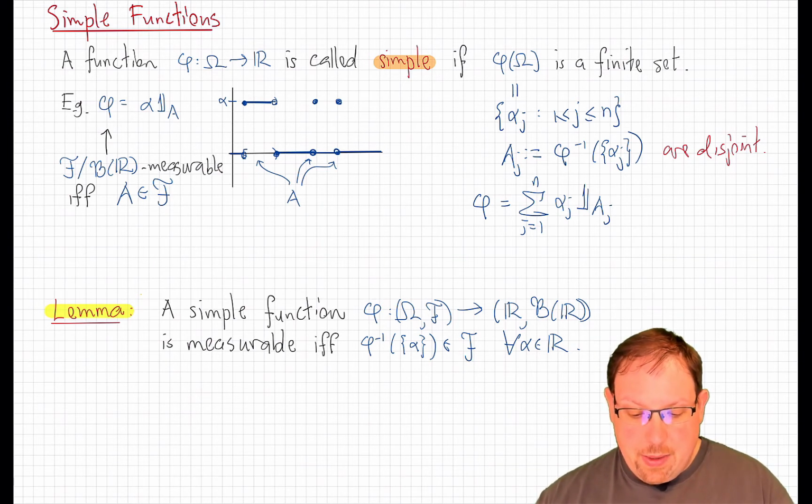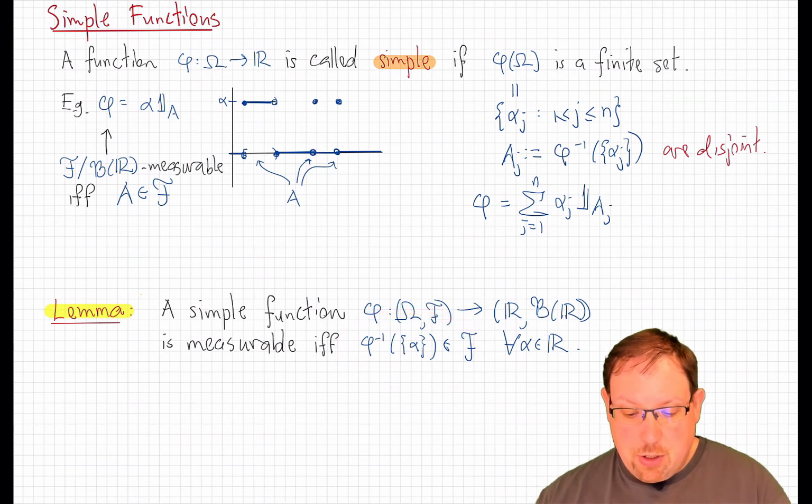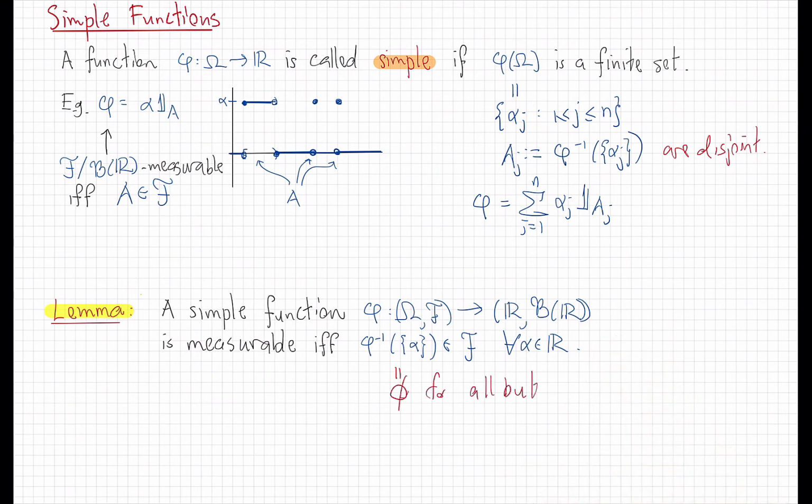Now, notice writing it this way, it looks like this is a very difficult condition because we have to check it for all real numbers, but it's important to note that this is equal to the empty set for all but finitely many alpha, which is why in the case of a simple function, we can check this condition only and not have to worry about the preimage on anything but singleton sets.